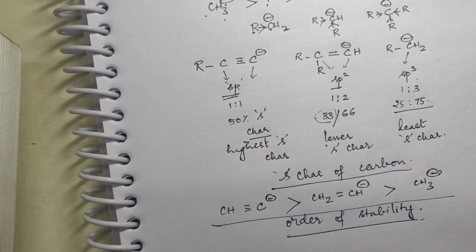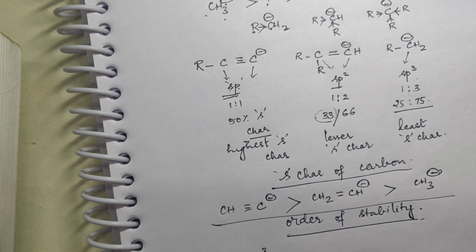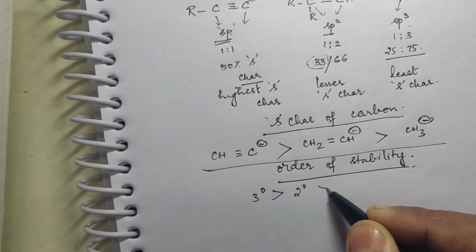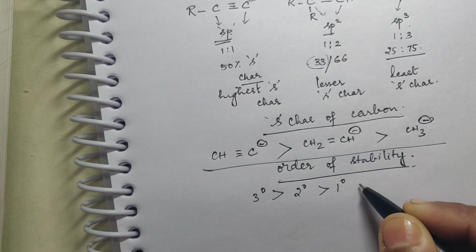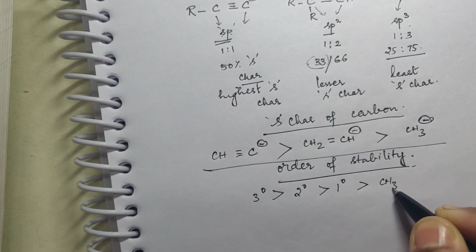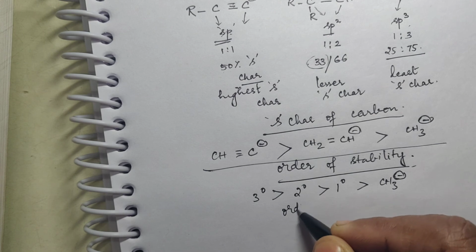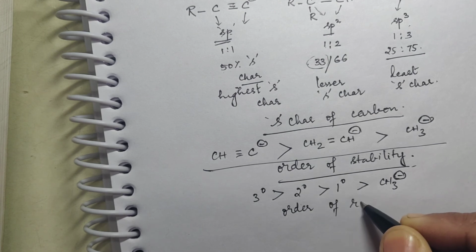Now here, if you consider the reactivity order, then it is 3 degree greater than 2 degree greater than 1 degree greater than CH3 negative. A 3 degree carbanion will be more reactive than 2 degree, than 1 degree, than CH3 minus. This is the order of reactivity.